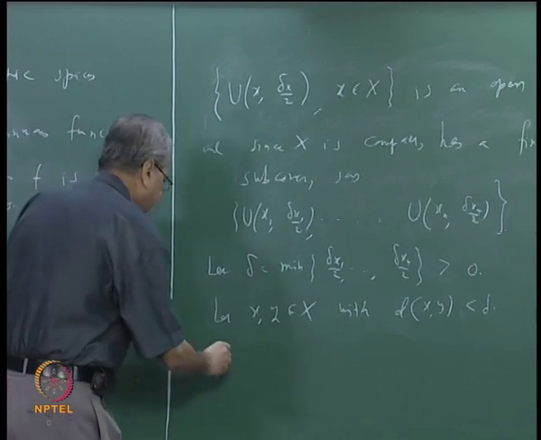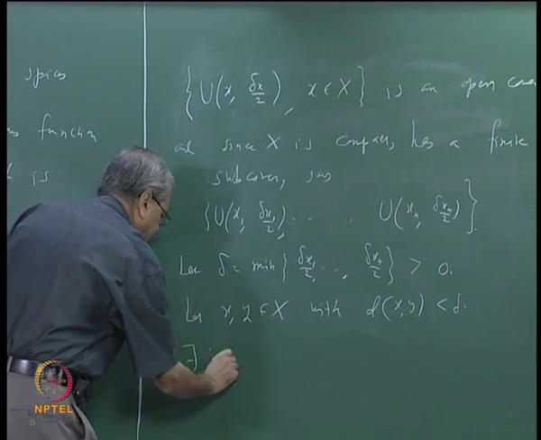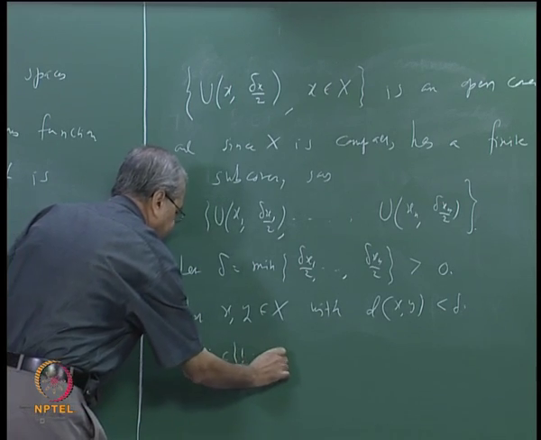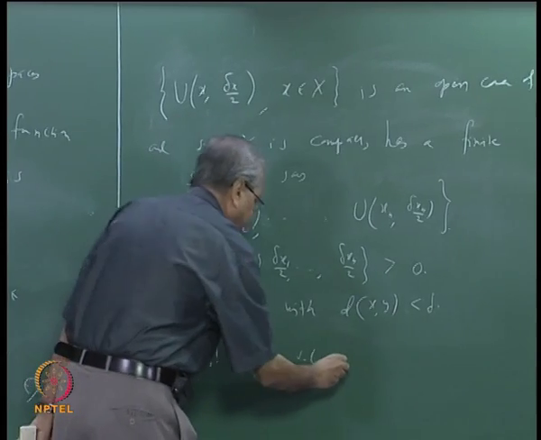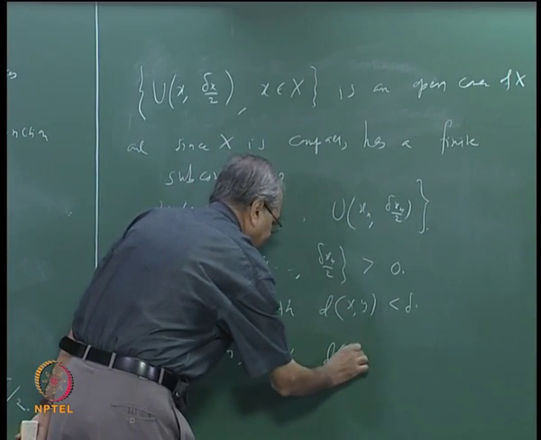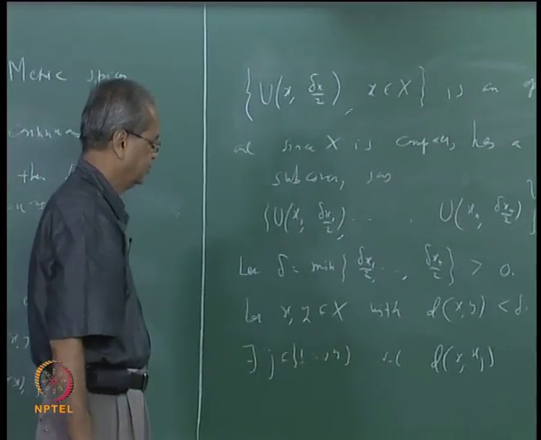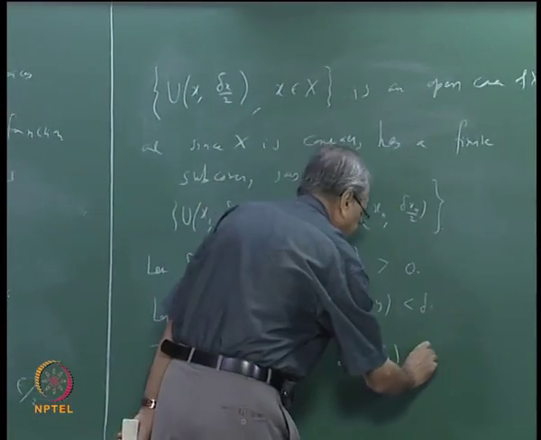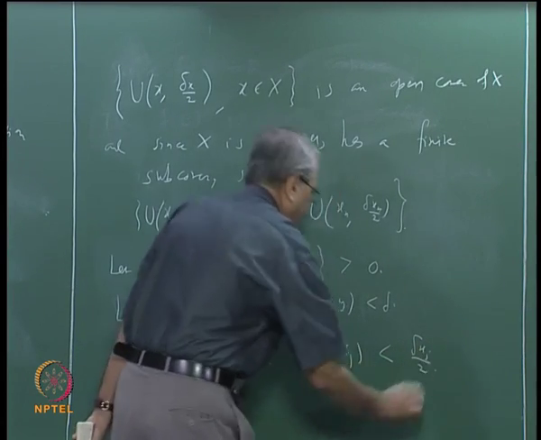So we can say that there exists j in the set 1 to n such that the distance between x and xj is less than delta xj by 2.